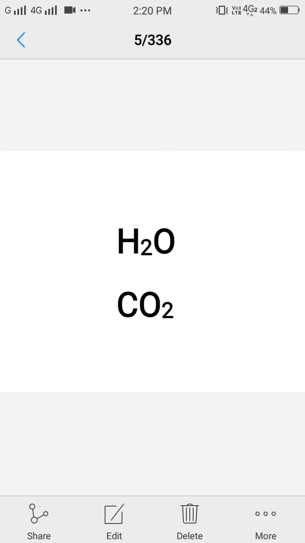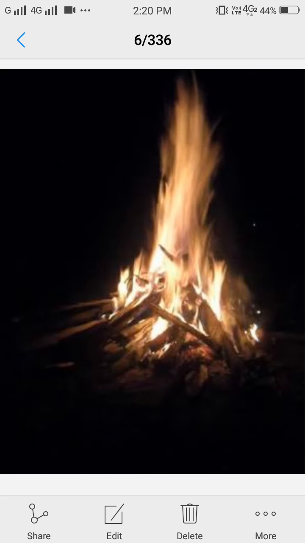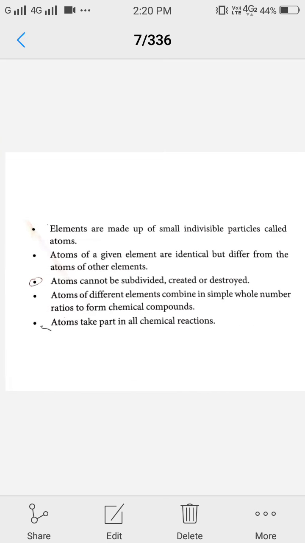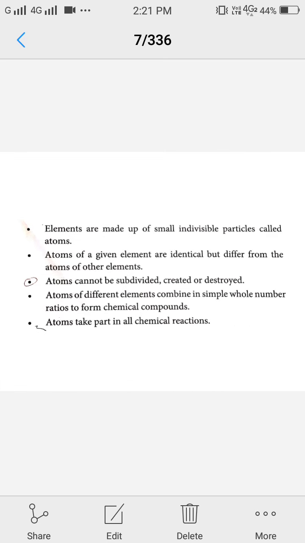Dear students, I want to add here that all the points of Dalton's atomic theory proved wrong with further studies and discoveries, but it has its own importance because it had opened door to think in a new direction of subatomic particles.